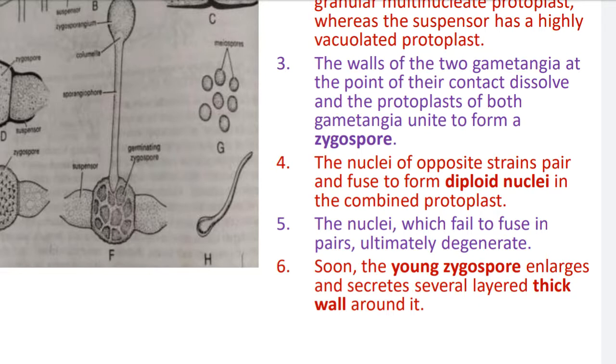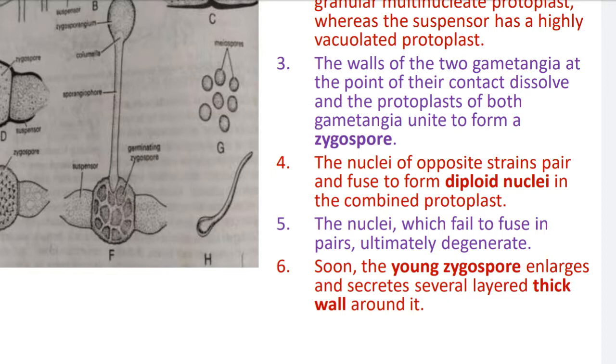Number 4, the nuclei of opposite strains pair and fuse into a diploid nucleus. In this way a diploid nucleus is formed in the combined protoplast. Number 5, the nuclei which fail to fuse in pairs ultimately degenerate. The nuclei which cannot fuse ultimately disappear or degenerate in the protoplast.